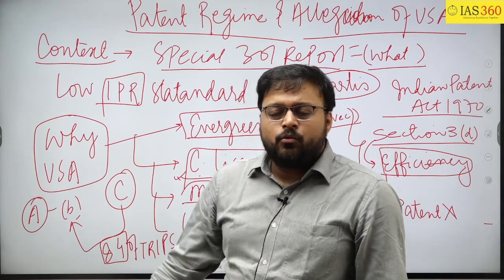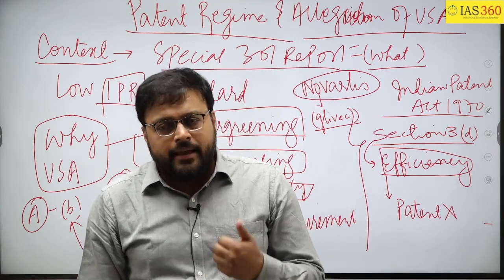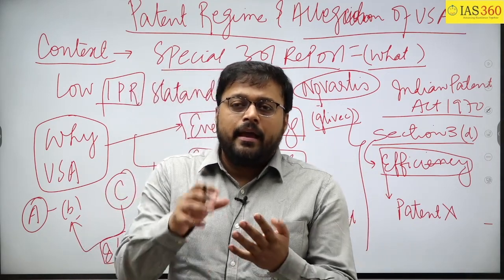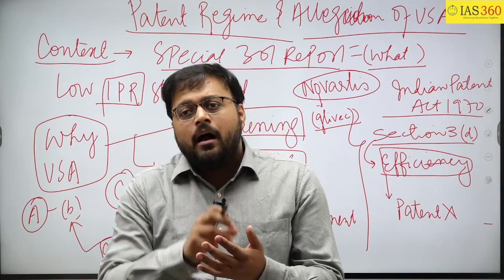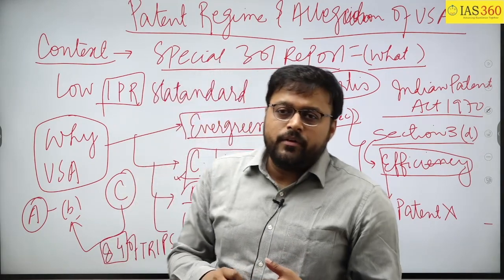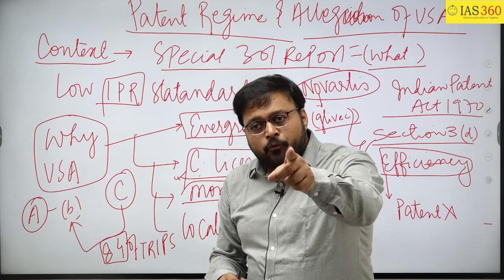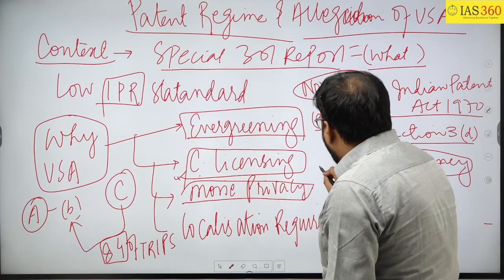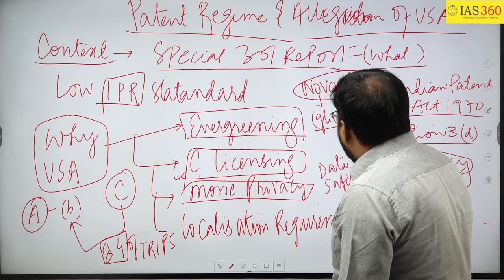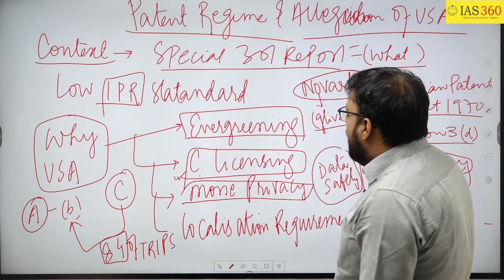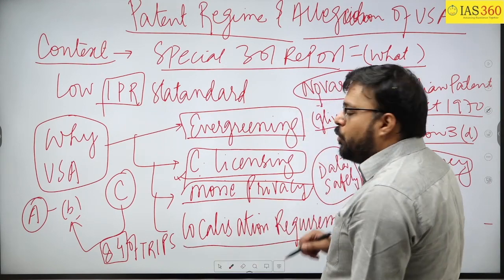In the movie and piracy case, there is a Bureau Standard Alliance, and this alliance says that in India, about 60% of the movies are pirated, and therefore USA is raising questions on data safety, that the data in India is not safe. And the last one is localization requirement.